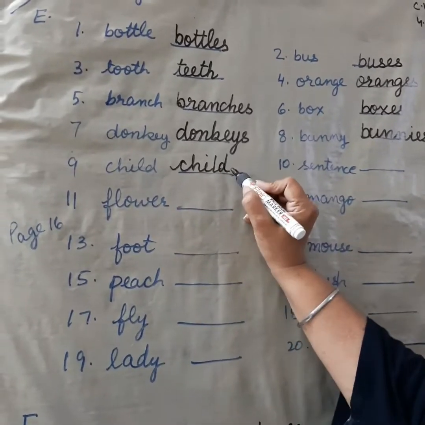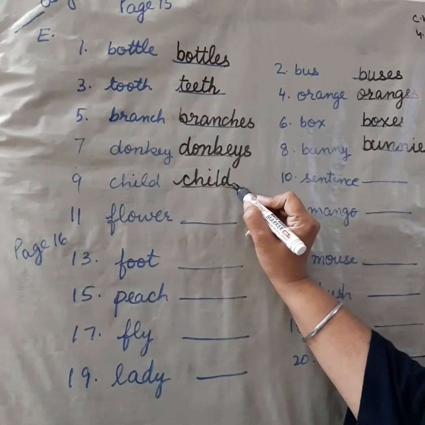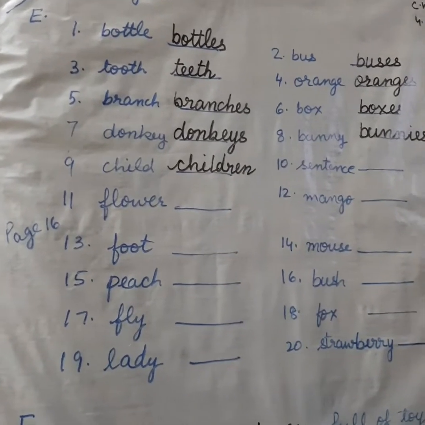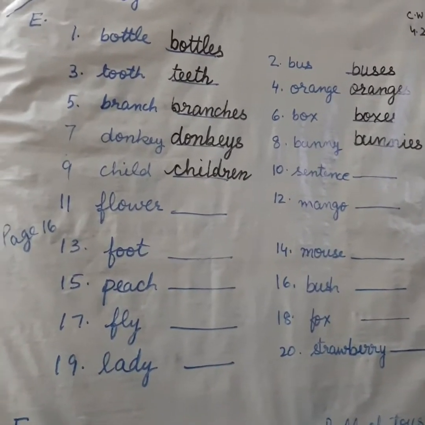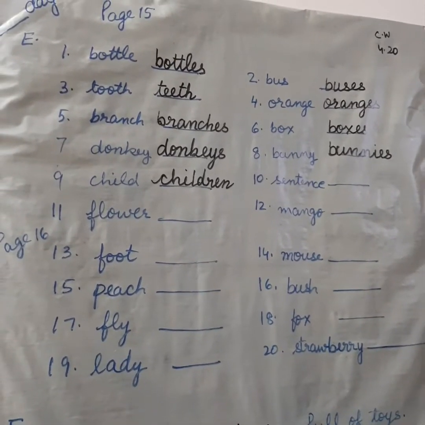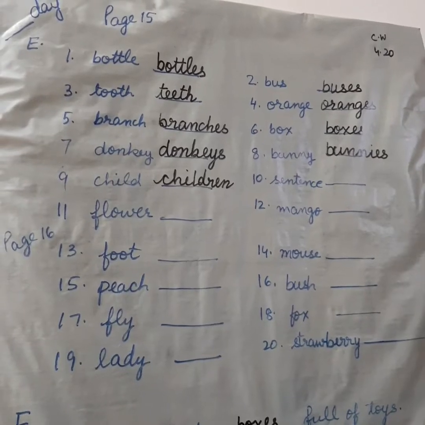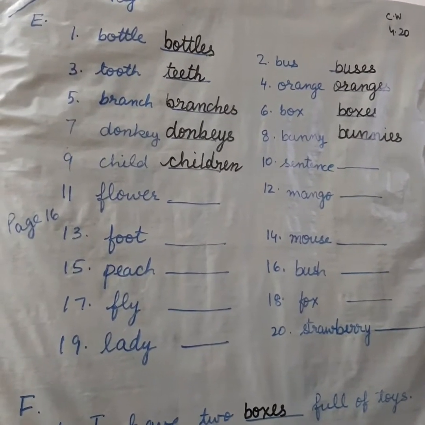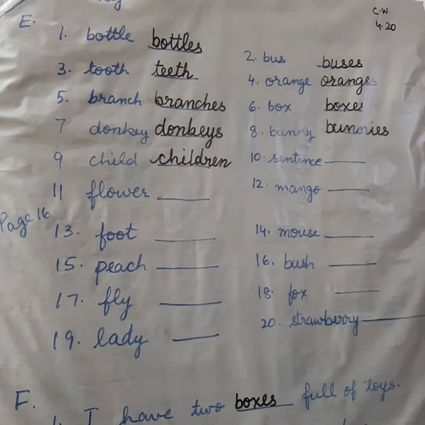Child. It is again an irregular plural. Children. So, you will never use children's. There is no word as children's or child's. When you want to talk about one, you will say child. When you want to talk about many, you will say children.